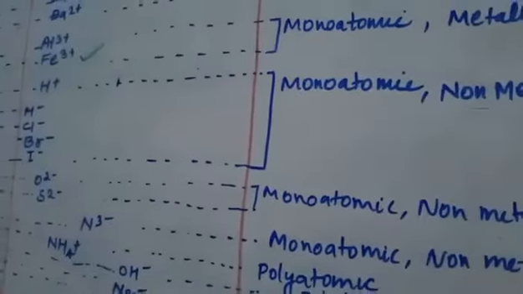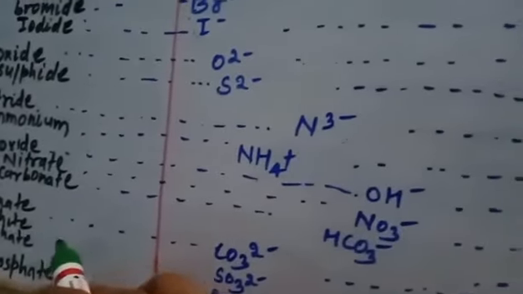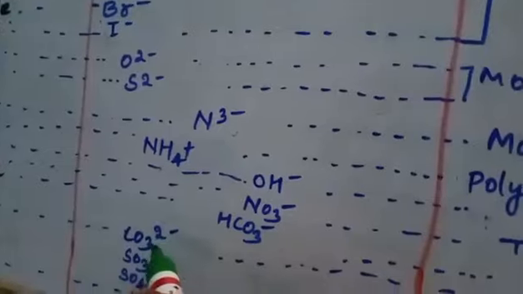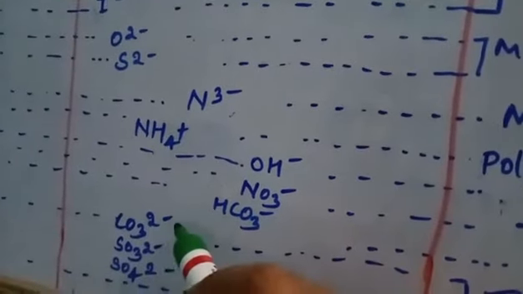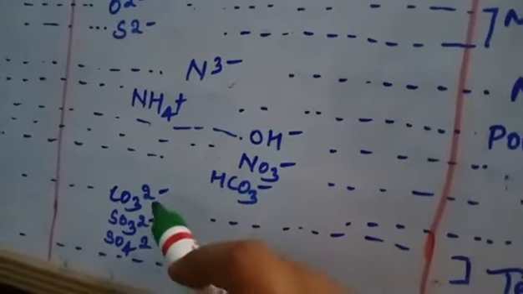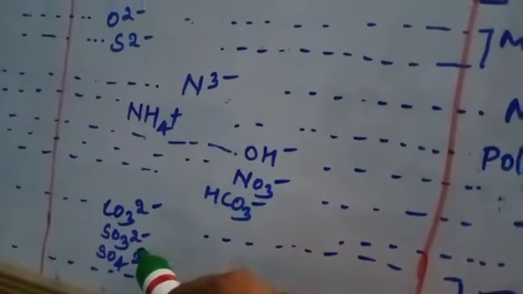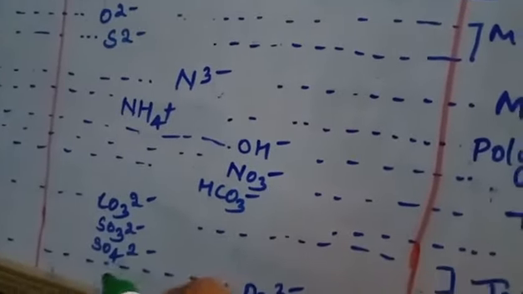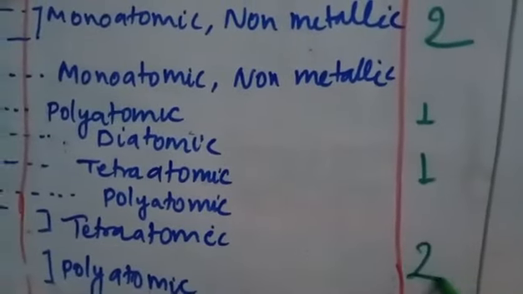Valency shows the combining capacity of any element with other elements to form a compound. Then we will see carbonate. Carbonate has a net negative charge of 2 minus. Here we can see the number of negative charges is 2 in every ion. Sulfide, sulfate. Okay, so here we can write the valency is 2.